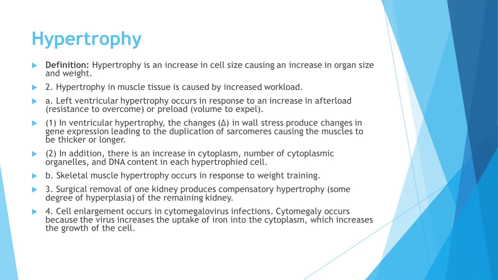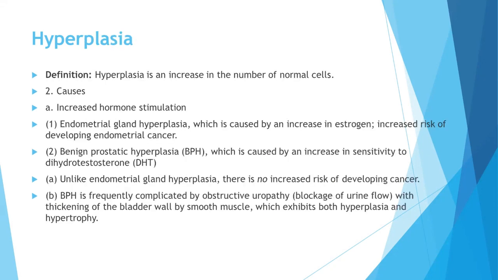and may be directly or indirectly asked in your examination. Now, talking about hyperplasia, which is an increase in the number of normal cells. The causes include number A, increased hormone stimulation. So endometrial gland hyperplasia, which is caused by an increase in the estrogen, increases the risk of developing endometrial cancer. Benign prostatic hyperplasia is caused by an increase in sensitivity to dihydrotestosterone. Unlike endometrial gland hyperplasia, there is no increased risk of developing cancer.